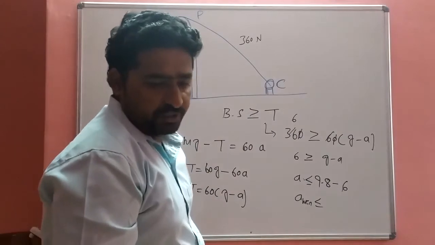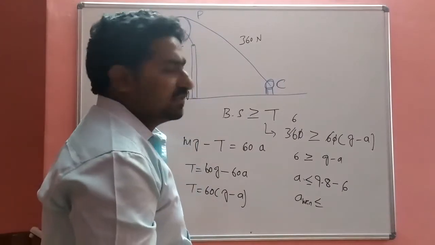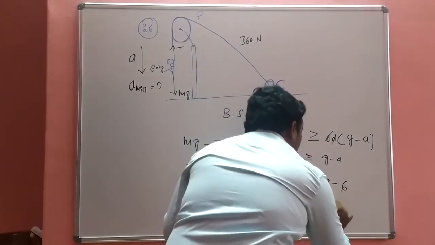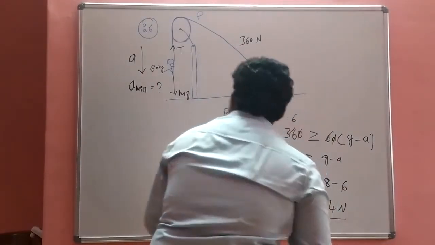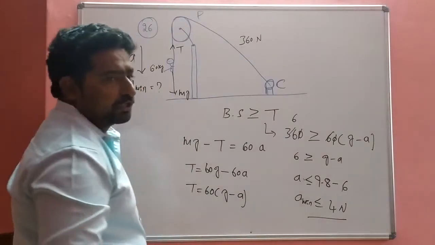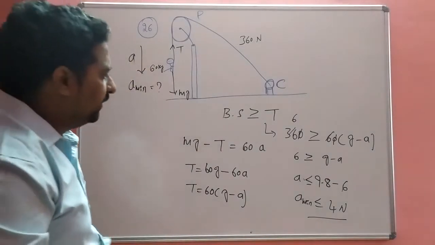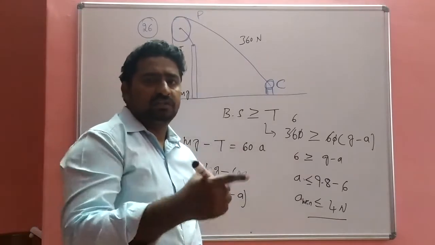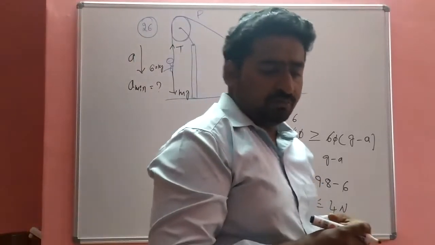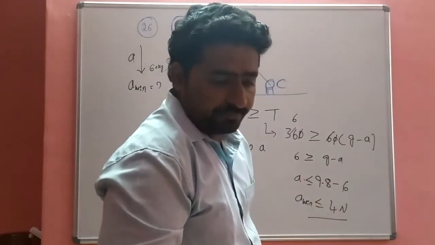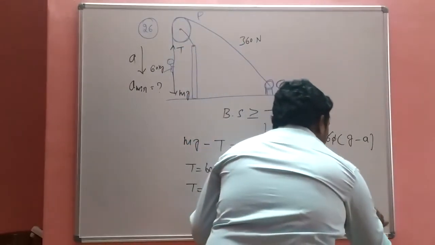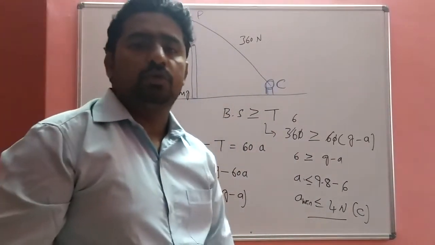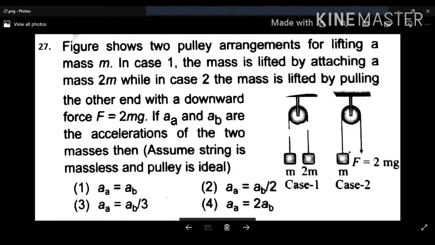So that is an option in this problem. Since it is a digit, you have to take g as 10. 10 minus 6 is 4 Newton. So the minimum acceleration required for sliding down the monkey is 4. This is the answer for this question. So C is the correct answer for the 26th problem. Okay, shall we move to the 27th.